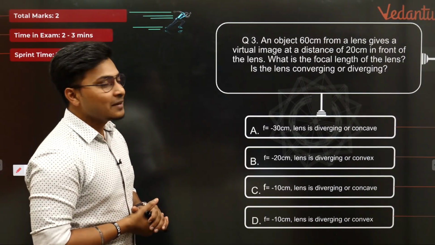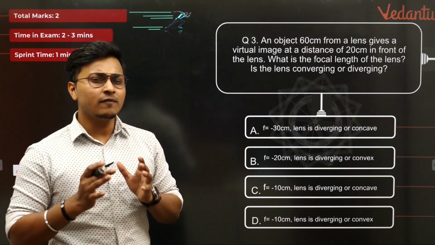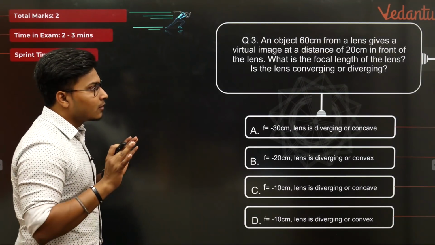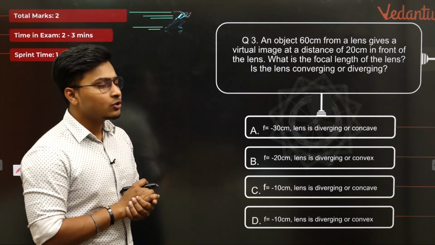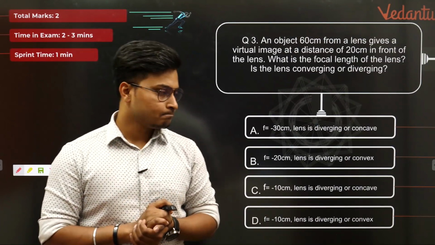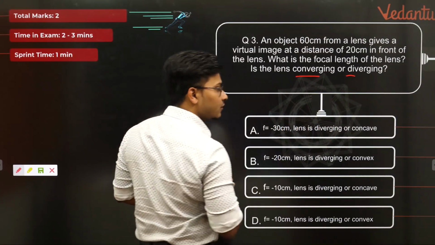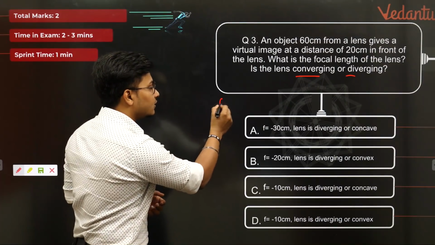An object 60 centimeter from a lens gives a virtual image at a distance of 20 centimeter in front of the lens. What is the focal length of the lens? Is the lens converging or diverging? To find out whether the lens is converging or diverging, we have only one way, that is to find out the focal length.